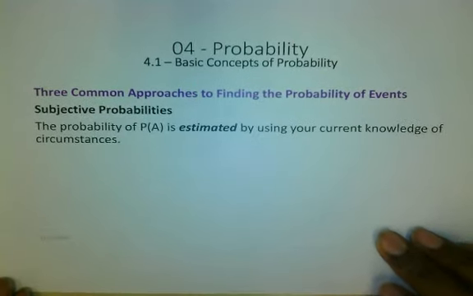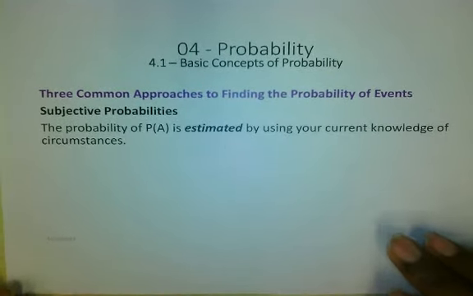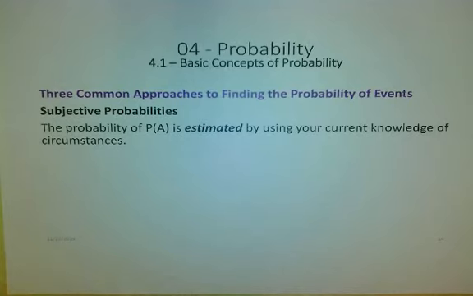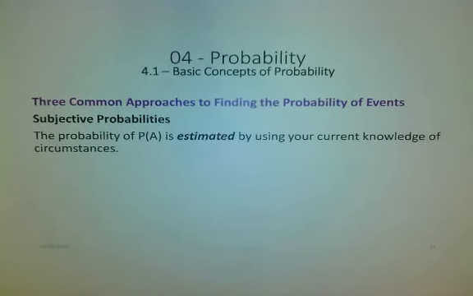Now, what is the last of the 3 approaches to defining probability of events? One is the subjective probabilities event. The probability of event A is estimated by using your current knowledge of circumstances. Estimated. Now, this isn't really statistical. This isn't something anyone's really going to stand behind. But let me tell you, people do it all the time, especially in conversation. We'll sit back and say, oh yeah, the likelihood of Kim Kardashian having no children or 6 girls, that's unlikely. That'll never happen. We just showed you earlier there's a 10% chance.